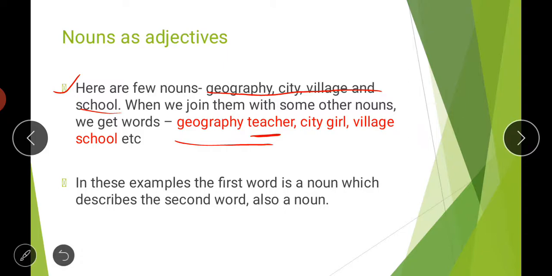Chemistry teacher, maths teacher, English teacher, in all these both are nouns, but the first noun defines the second noun. So the first noun is playing the role of an adjective here. I hope you have understood well which nouns play the role of adjectives.